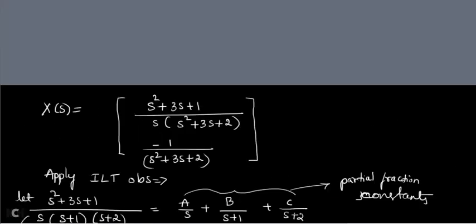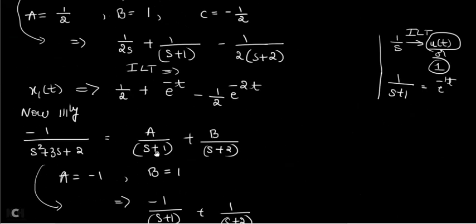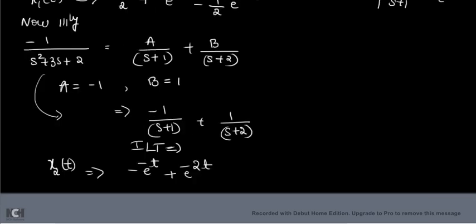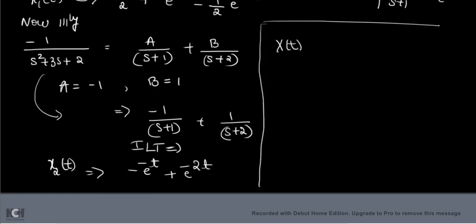Till now, you calculated the inverse Laplace transform of the second term, which we call x2 of t. Done. Now I have calculated the answer for x of t in the time domain. First answer is x1 of t and second answer is x2 of t after taking inverse Laplace transform.